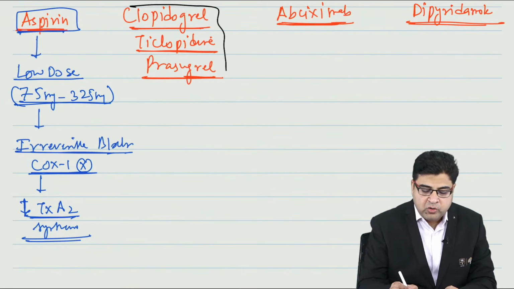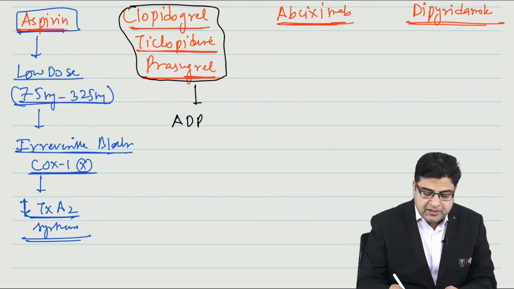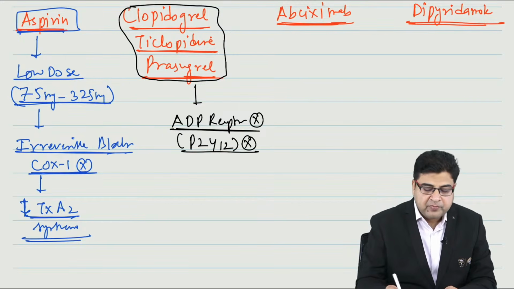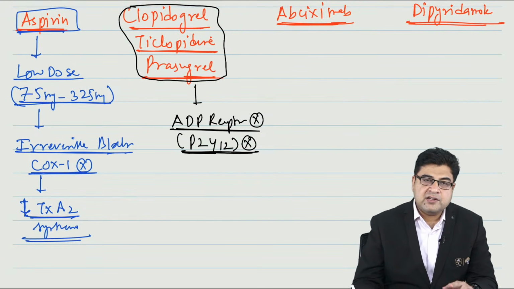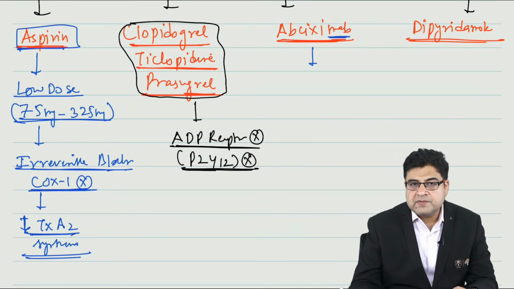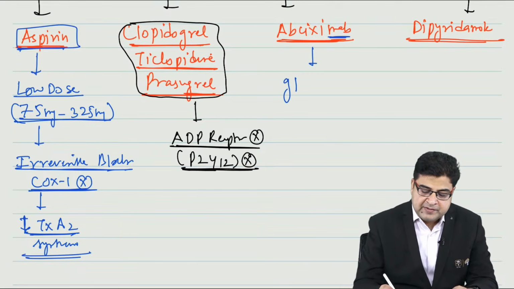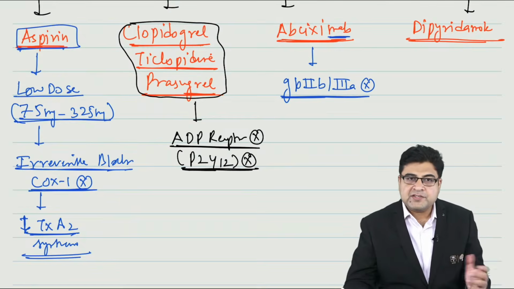Now if we talk about the drugs clopidogrel, ticlopidine, prasugrel, these medicines are ADP receptor inhibitors, which are also known as P2Y12 inhibitors. So we call them ADP receptor inhibitors, P2Y12 inhibitors, and they are used as antiplatelets. Now if we talk about the drug abciximab, this medicine is a monoclonal antibody. This medicine is a glycoprotein 2B3A inhibitor, and can be used as an antiplatelet drug.